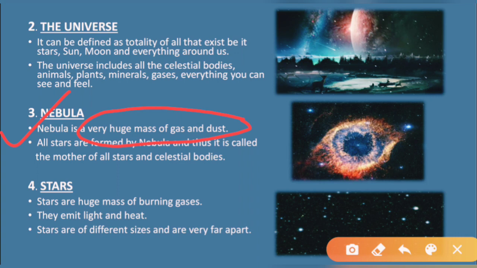All stars are formed by nebulae, and thus it is called the mother of all stars and celestial bodies. Now, what is a nebula? See, all stars are formed by a nebula. As you can see in this picture, this is the picture of a nebula. How is it formed? It is formed by the mixture of gas and dust.